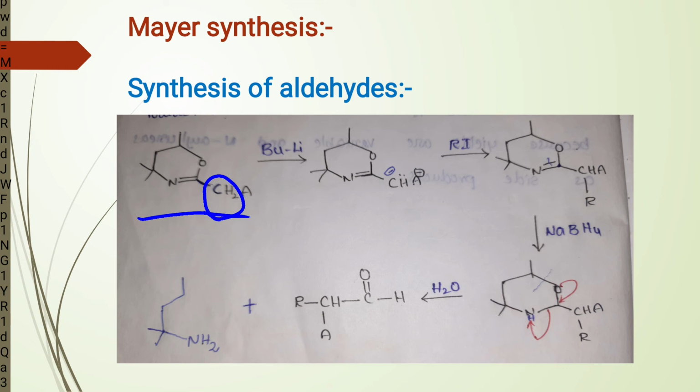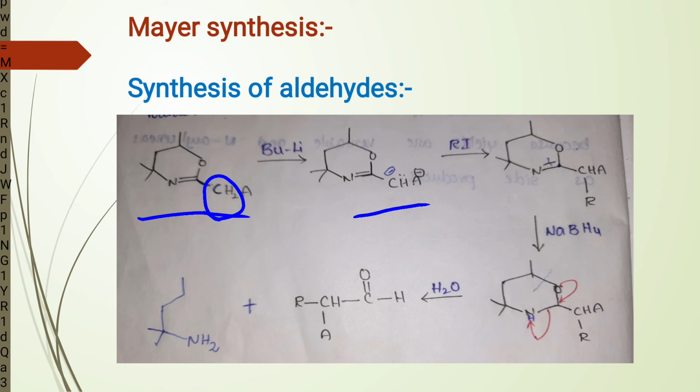So it loses a H plus ion to butyl anion and forms a carbanion. This carbanion is an ambident nucleophile. So to create a regioselectivity in this carbanion, we are using alkyl bromides and alkyl iodides.